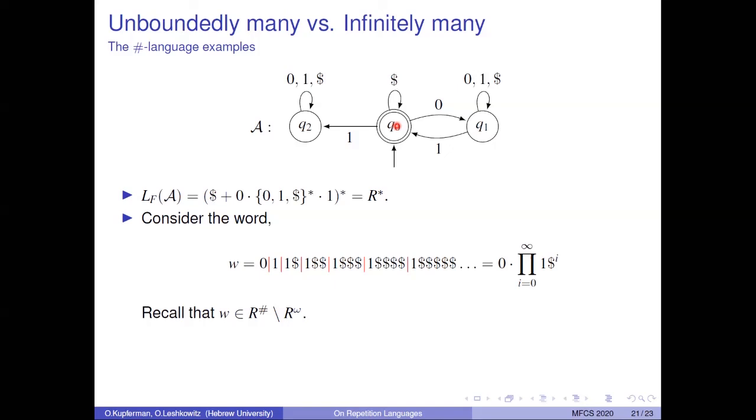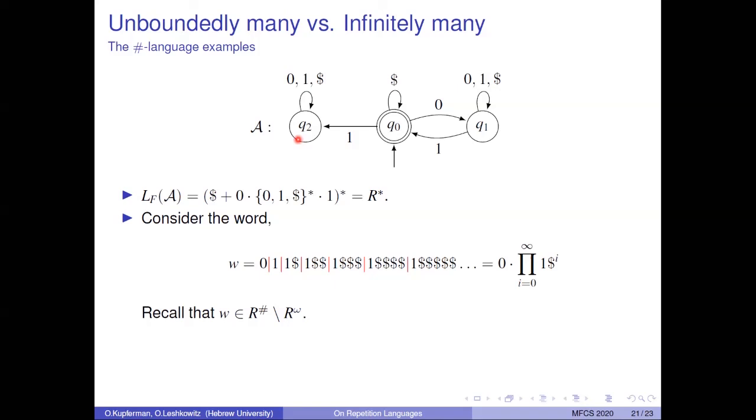Now we're going to see another letter 1, so we move to Q2. And Q2 is a rejecting sink, so we're going to stay here forever. Note that like we constructed this run that visits Q0 5 times, we can construct a run that visits Q0 n times for every n greater than 1. This means that W is in the sharp language of A.